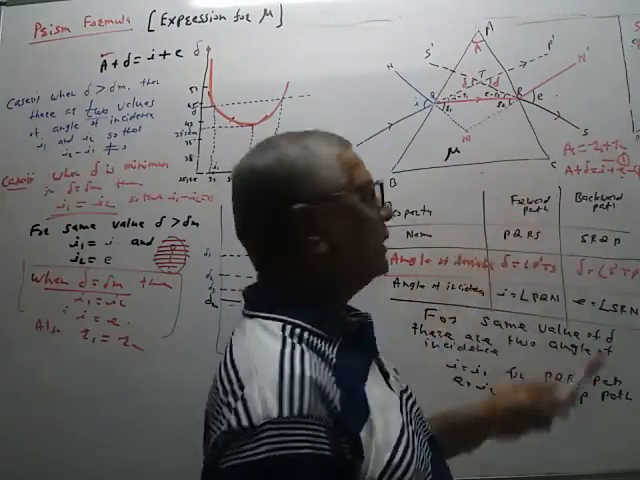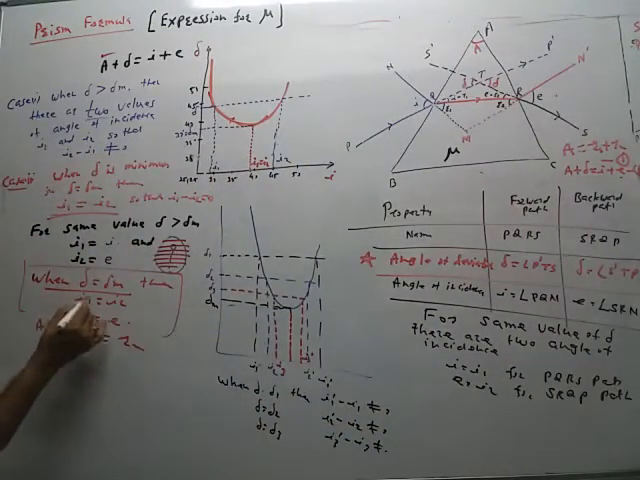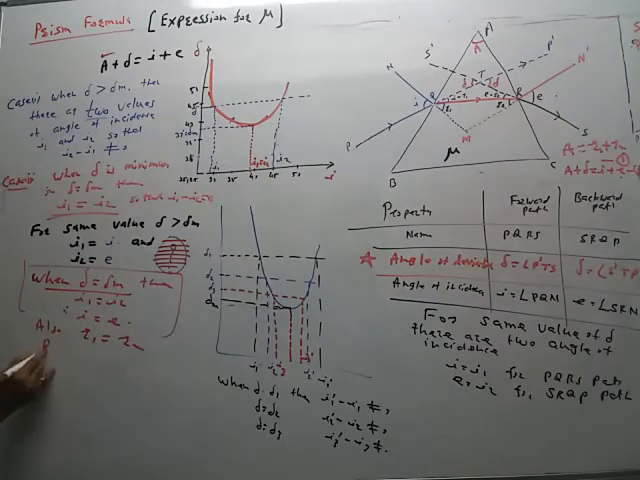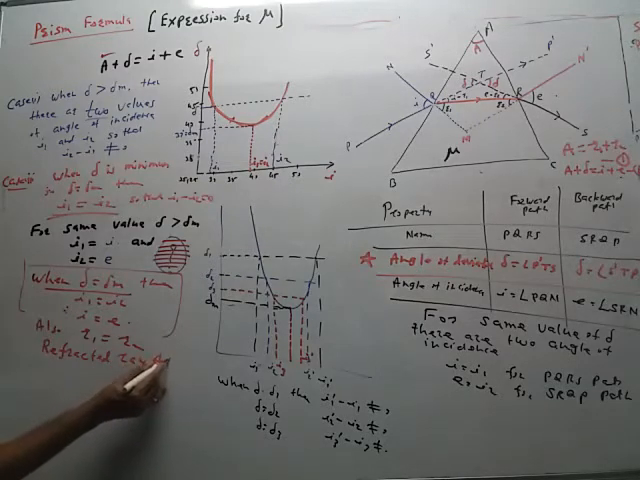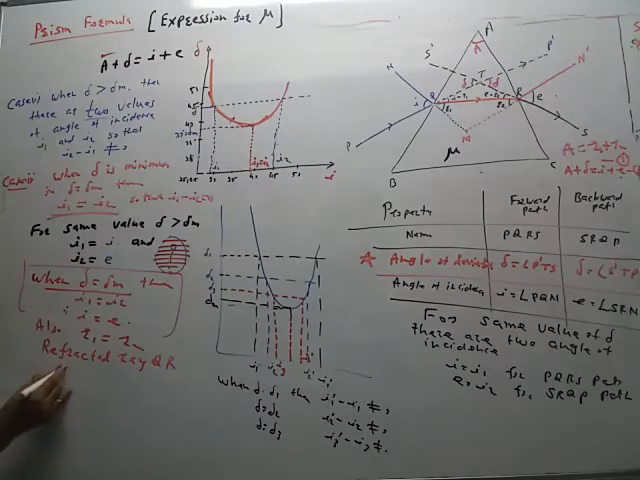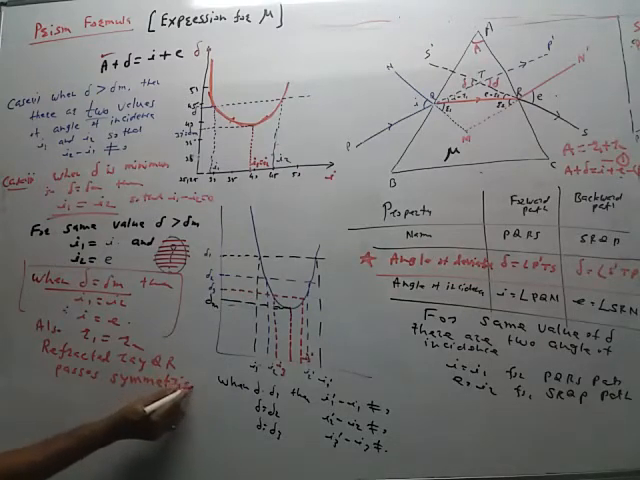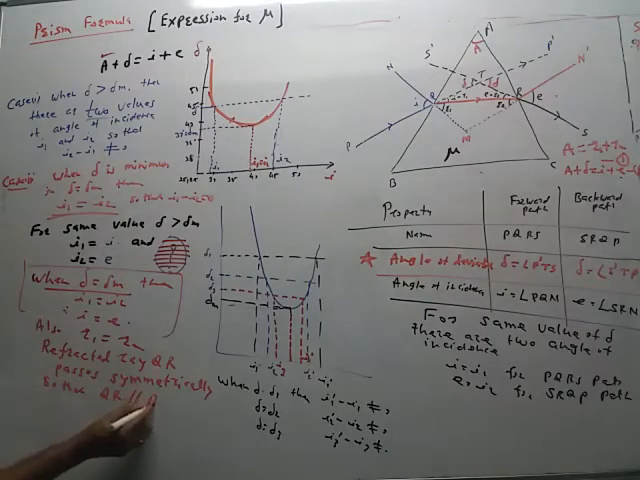This BC we have called the base. So when delta is equal to delta M, there is only one angle of incidence. Therefore, I1 becomes equal to I2. So I is equal to R1 is equal to R2. The refracted ray QR passes symmetrically. So what does symmetrical mean? QR becomes parallel to the base BC.